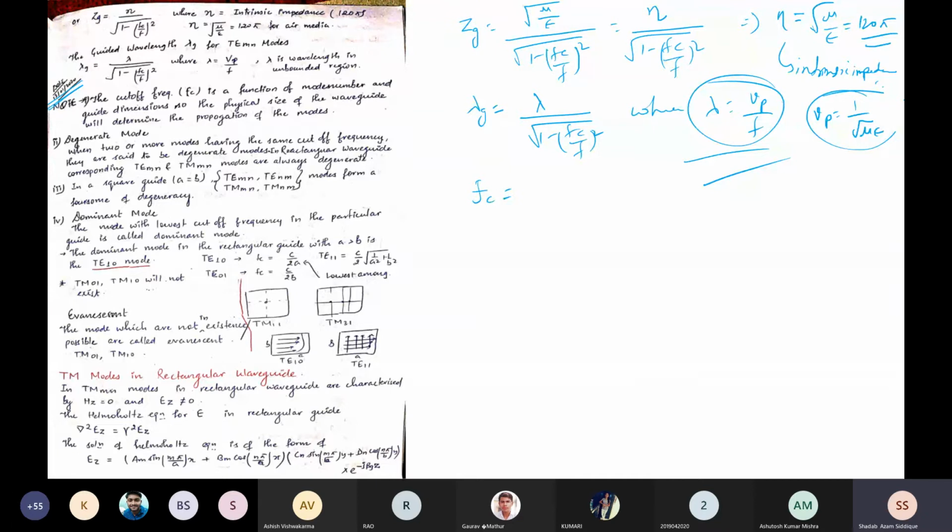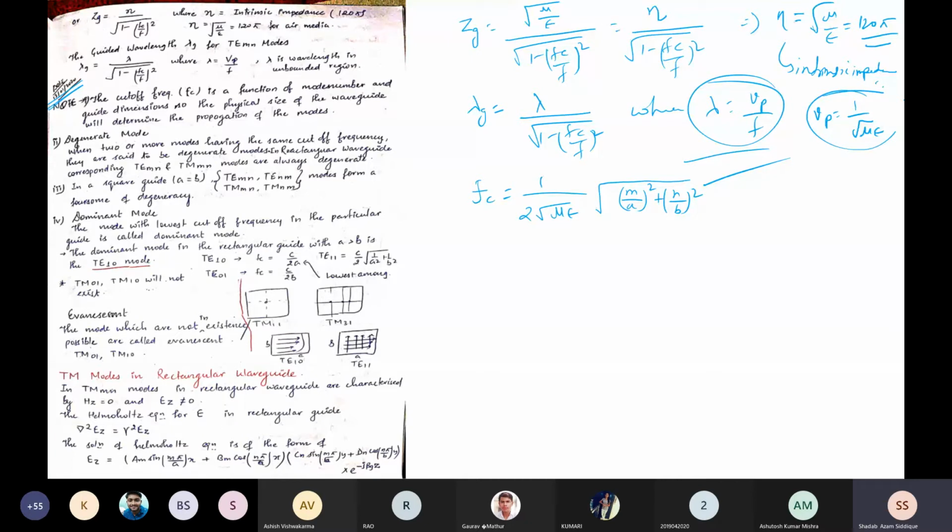It was 1 upon 2 root mu epsilon, times square root of (m by a) whole square plus (n by b) whole square. If you practice 3-4 times, you will understand all the formulas and remember them. It is very easy to remember.